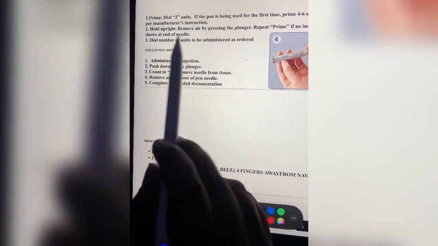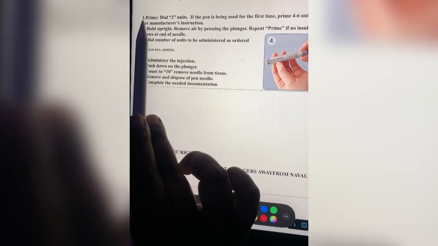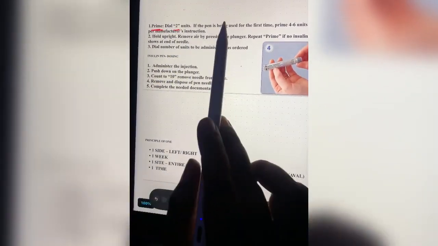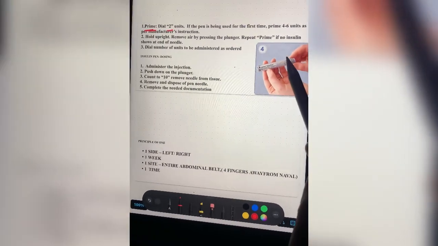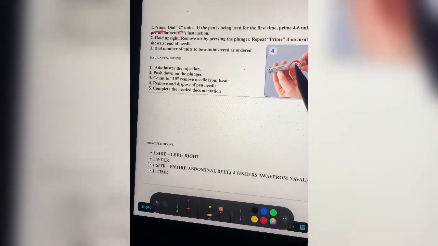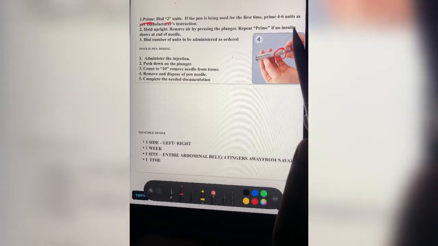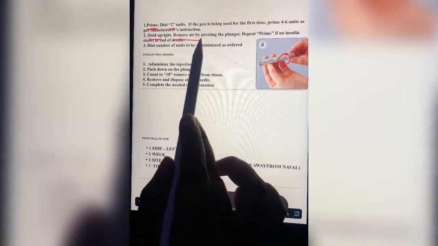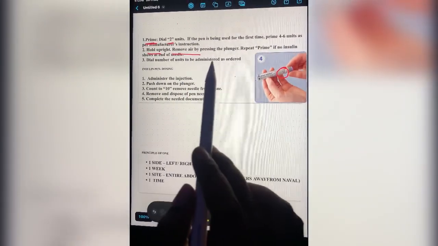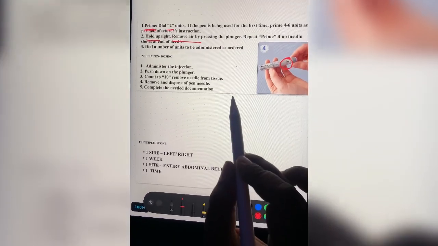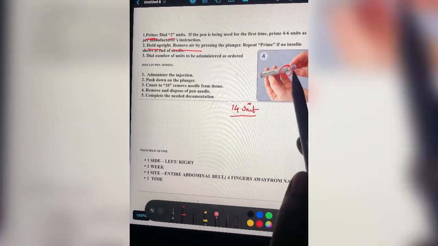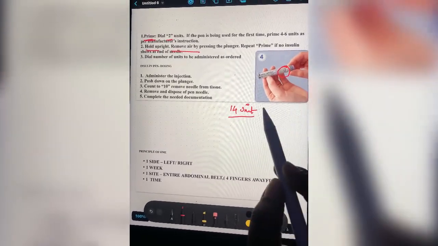Now comes the part of insulin administration. If the insulin has to be given for the very first time, first I need to prime the pen with 2 units of insulin. Priming has to be done from this part. Here is a regulator, so you just regulate at 2 units and prime the whole insulin pen. Then hold it upright and remove whatever air is there. Then whatever amount is ordered by the doctor, suppose 14 units of insulin is ordered, I need to regulate the regulator up to 14 units, and then you need to give it.